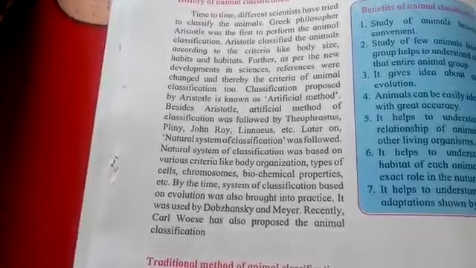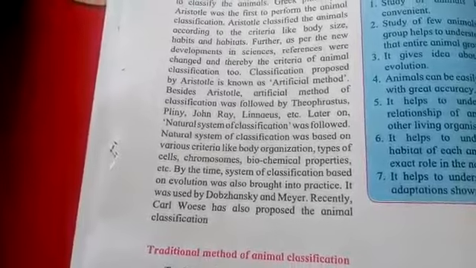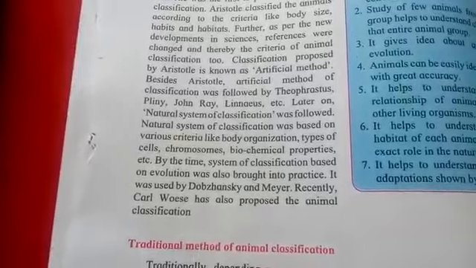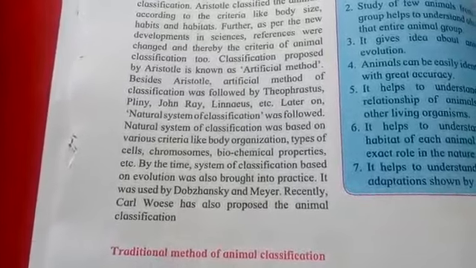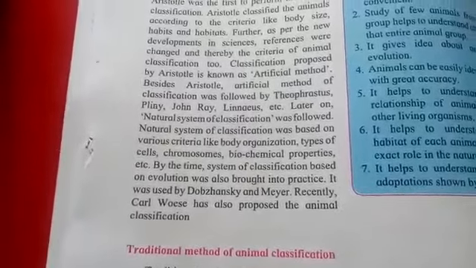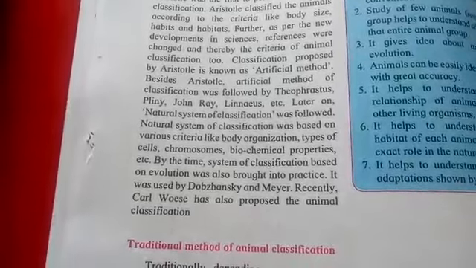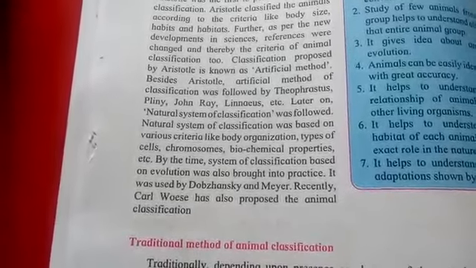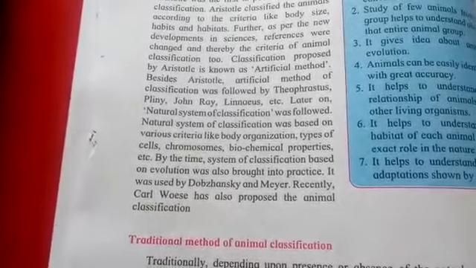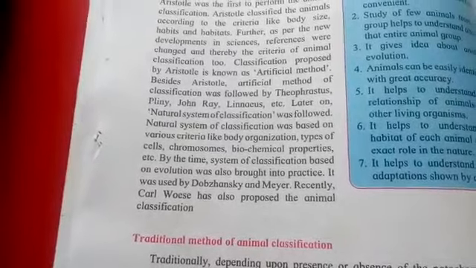And then later on, the natural system of classification was followed, and it was based on criteria like body organization. Body organization means every organism is made up of a single cell, then from cells the tissues are made, from tissues the organs are made, from organs the organ systems, and from various organ systems one organism is formed. So this is the body organization. Then types of cells, whether these are unicellular or multicellular and so on, then the number of chromosomes, then biochemical properties, the biochemical reactions that take place in the body. On all these criteria, the natural system of classification of animals was based.